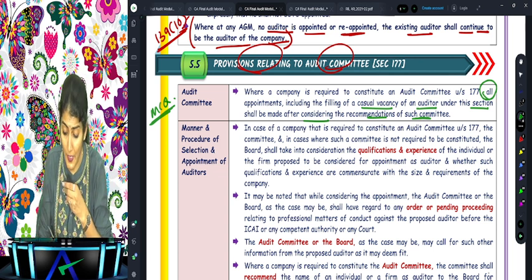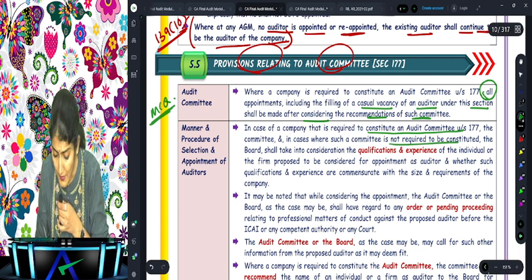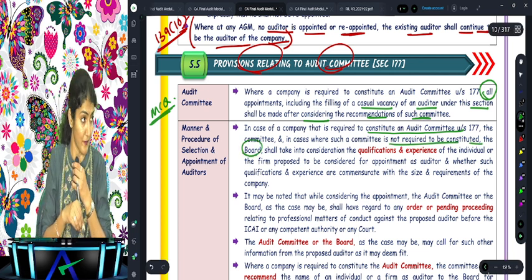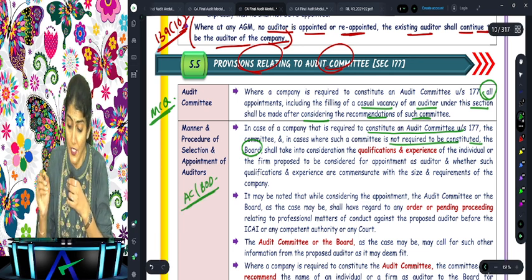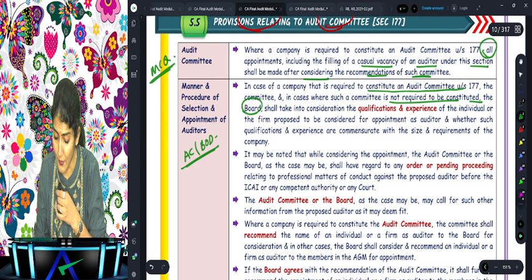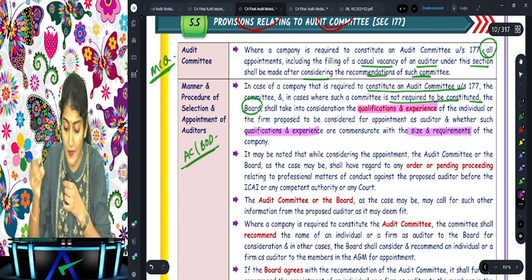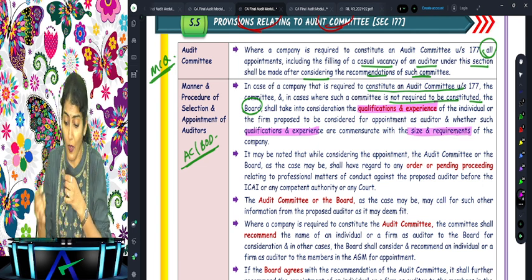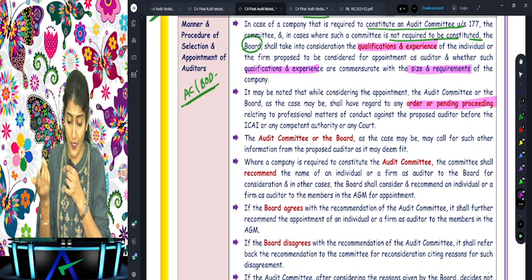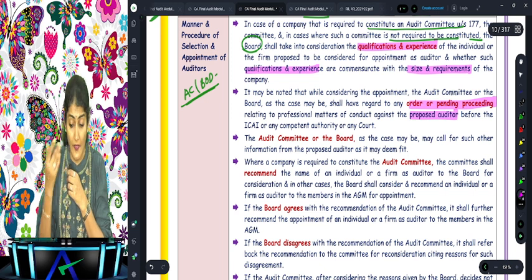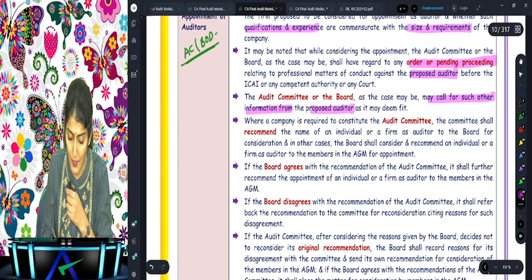Okay, in case of a company that is required to constitute an audit committee, and in cases where a company is not required to constitute a committee, then the board. So what does it say? The AC or the BOD, as the case may be, shall take into consideration the qualification and experience, and whether the qualification and experience is commensurate with the size and requirement. Also they will look into any orders or pending proceedings relating to professional matters of conduct against the proposed auditor. Then the audit committee or the board will call for such other information about the proposed auditor.